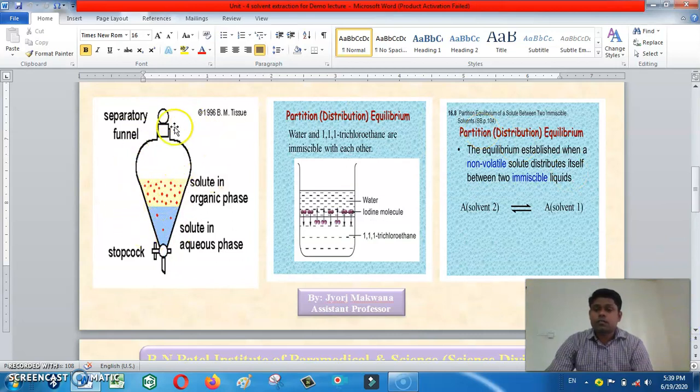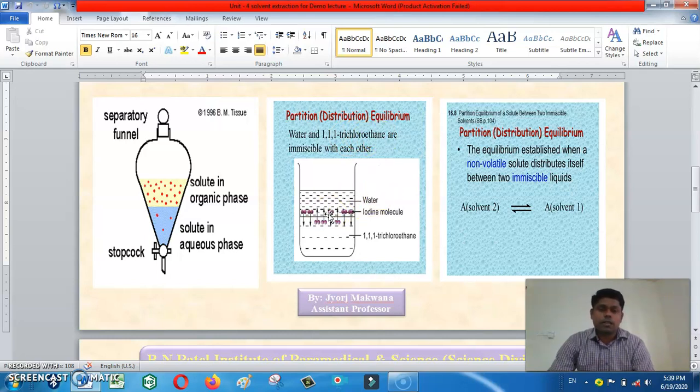This glassware is known as separating funnel or separatory funnel. Solvent extraction practically is generally done in a separating funnel. Here that is the aqueous phase, that is the organic phase. The solute distributes itself from the aqueous phase to the organic phase. That is called partition equilibrium or distribution equilibrium.